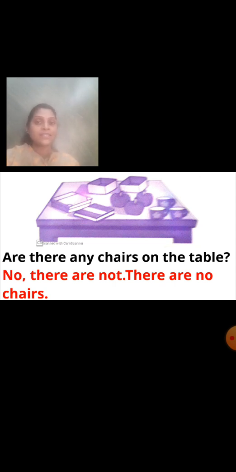See students, in this type of question we have used the word no in the place of any. In the first part of the question we have used the word any, but here we are using the word no. Why? Because the things are not there. The things which we can count, but those things are not there. So for that we have used the word no. Now next question.